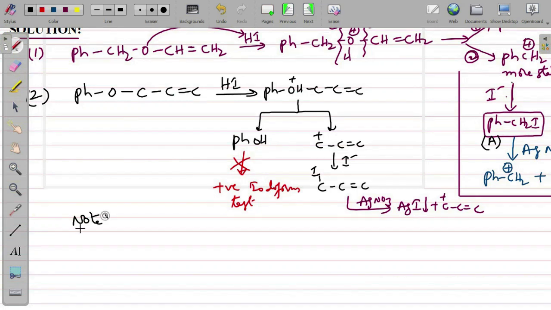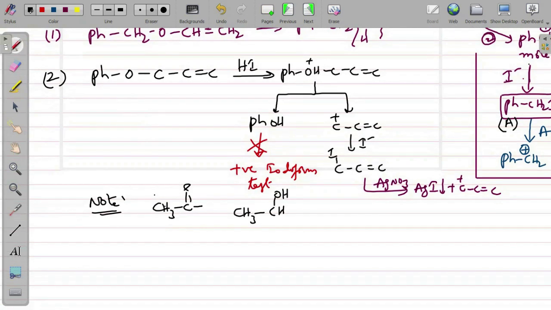The condition for iodoform test is either you should have a double bond O like this, or an alcoholic group. This is a general, most common condition; there are some other conditions also, but this is the most common in order to exhibit the iodoform test. And this is not there here, so phenol does not exhibit any iodoform test. So that's why it fails. So it is a wrong option.